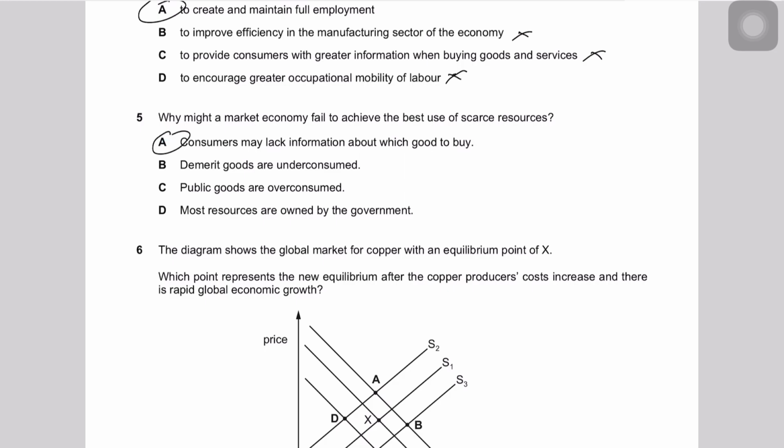B, C, and D, it's not possible because demerit goods are overconsumed. It's written under consume here. Public goods are overconsumed. In a market economy, public goods are not produced at all. The government provides them. Most resources are owned by the government. No, this is also not market failure.